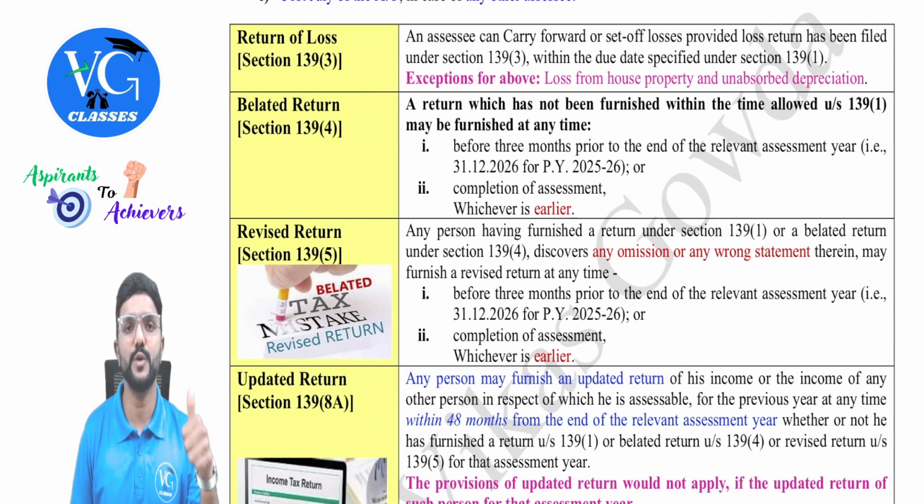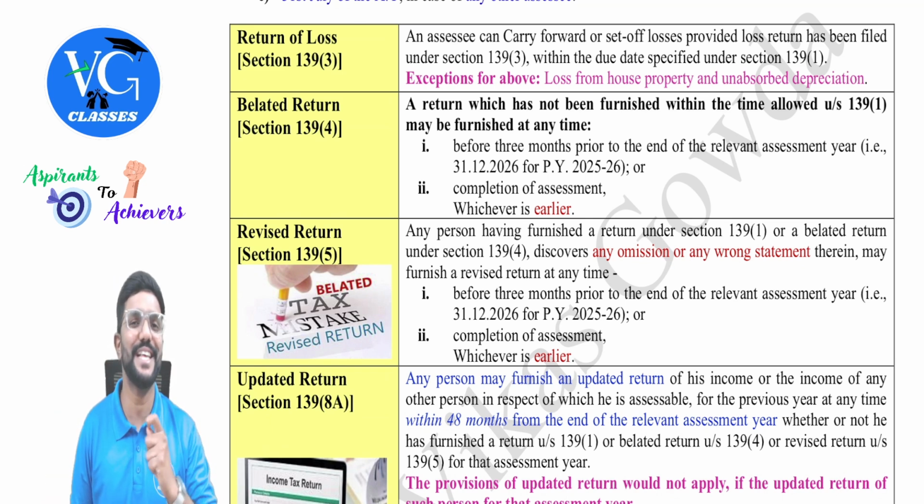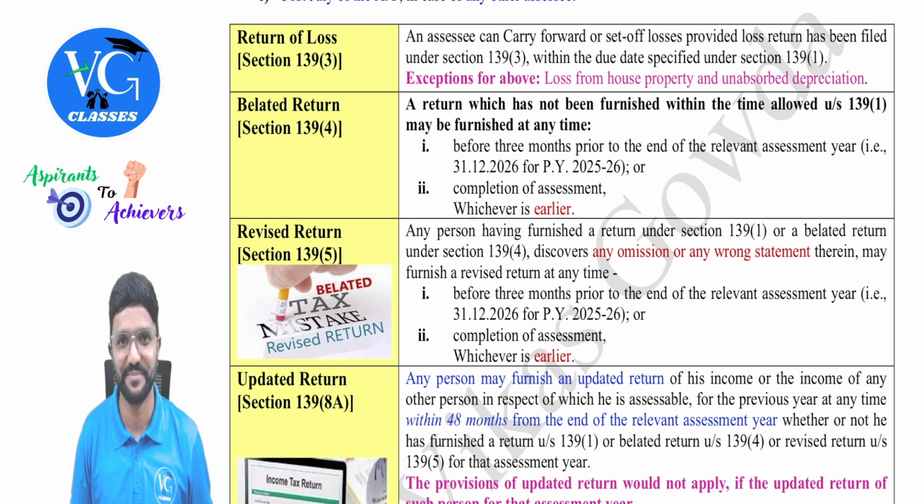But the exception is house property loss and unabsorbed depreciation. These two losses he can carry forward even if the return is not filed within the due date. Whereas if he wants to carry forward any other loss, he has to file the loss returns within the due date, or else he will lose that benefit.